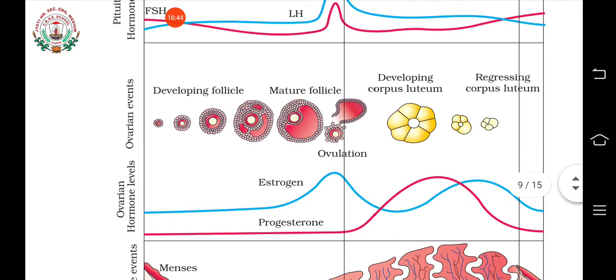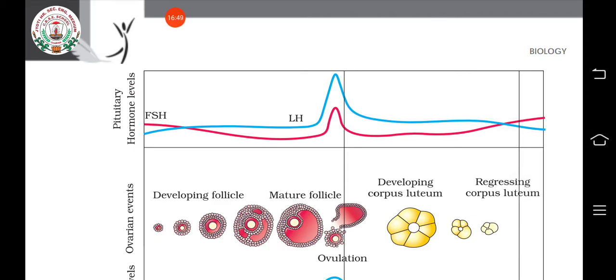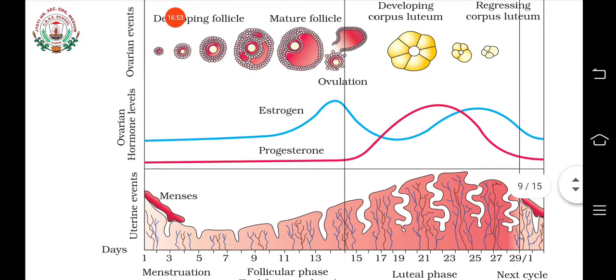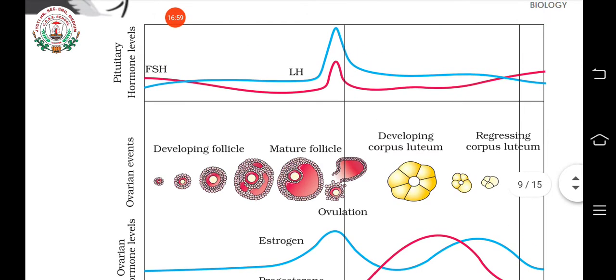This estrogen and LH amount reach their maximum just before the 14th day. If the menstrual cycle is 28 days, then half of that is 14. Around the 14th day, the LH quantity in the blood of a female will be very high, and this is known as the LH surge.